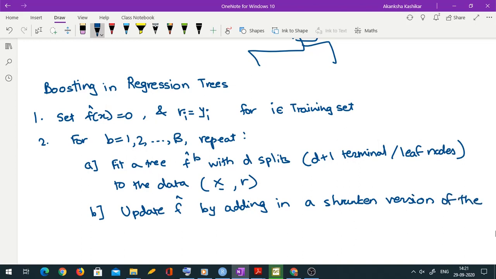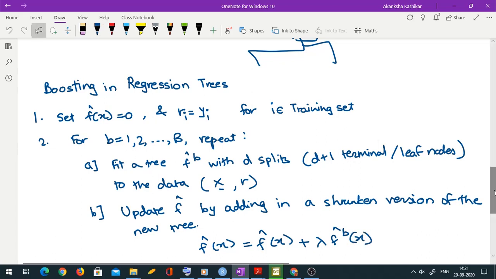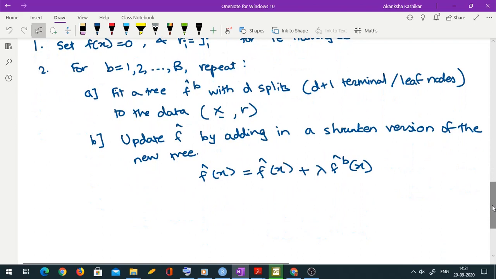So shrunken version of the new tree. We'll discuss why this is needed. So my f hat x becomes original f hat x plus lambda times the latest prediction from the bth tree. Okay, lambda times the latest prediction from the bth tree.